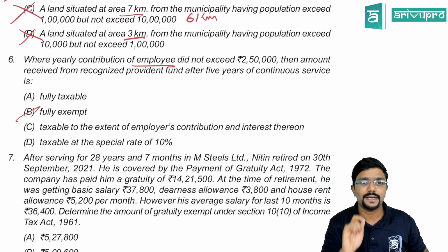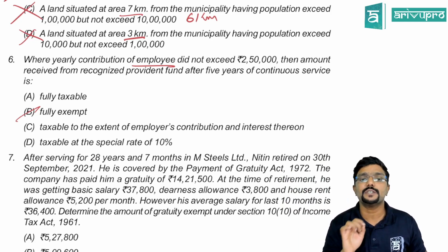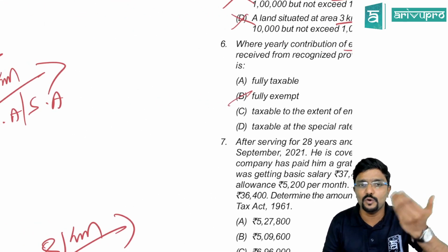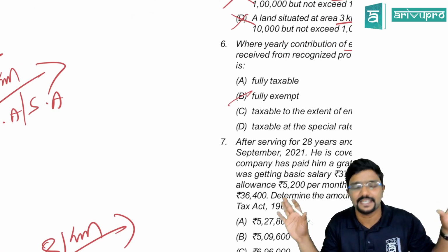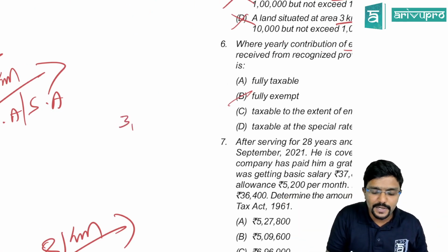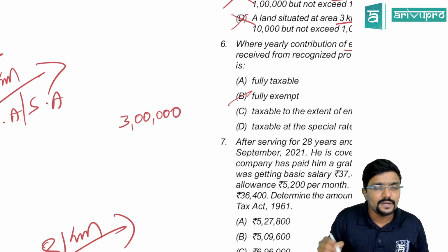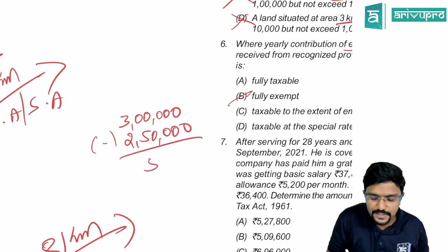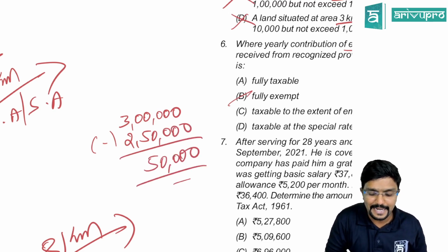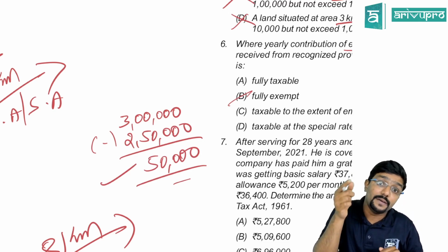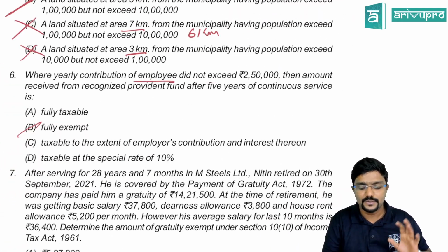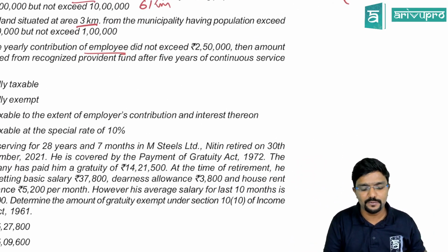It is exempt, but employee contribution in any year should not exceed 2,50,000. If it exceeds, assume, I'm just giving more explanation. The answer is very clear, it is fully exempt. That's all. Okay, assume employee is contributing 3 lakh every year. In that case, how much is in excess of 2,50,000? 50,000. Agree? So whatever interest is earned on this 50,000 will be taxable. Not the 50,000 itself. Hope it is clear. So here they have given it is within 2,50,000, so nothing would be taxable, guys.